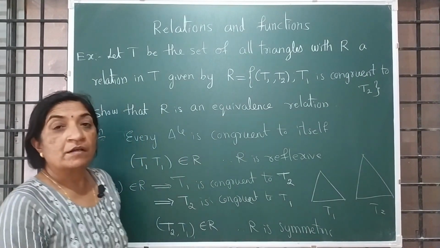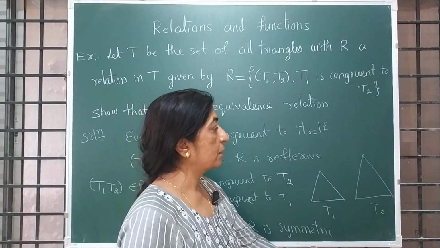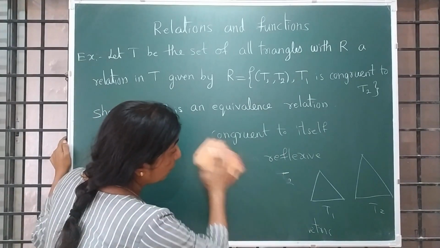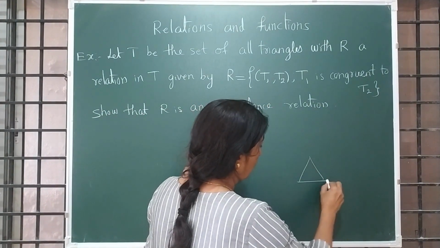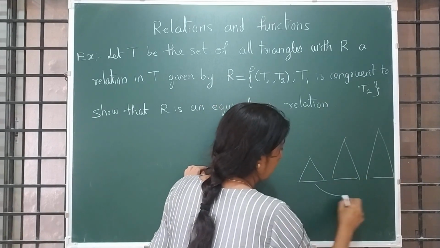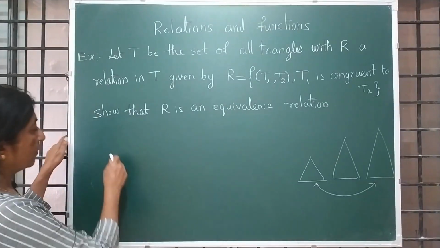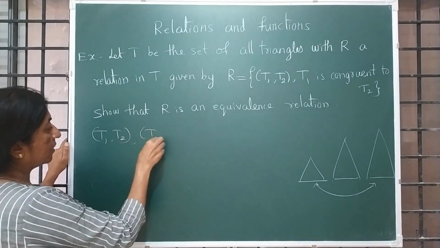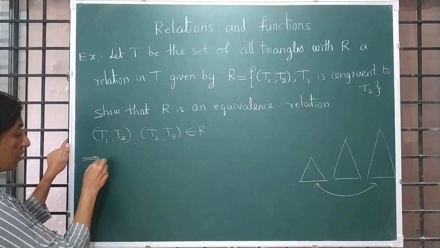Yes. Next, we have to take three triangles. How do we take three triangles? T1 is congruent to T2, T2 is congruent to T3. First triangle is congruent to second triangle, second is congruent to third. Can we say that T1 is congruent to T3? Yes, of course. T1 comma T2, T2 comma T3 belongs to R. Meaning is what?